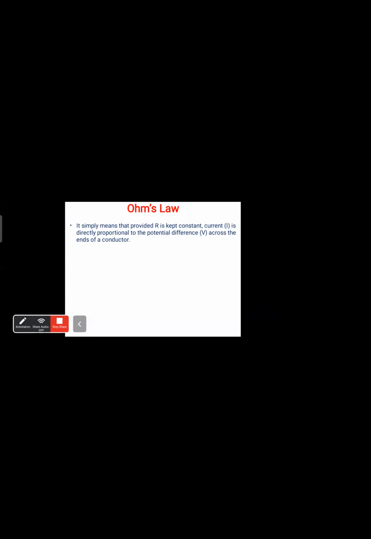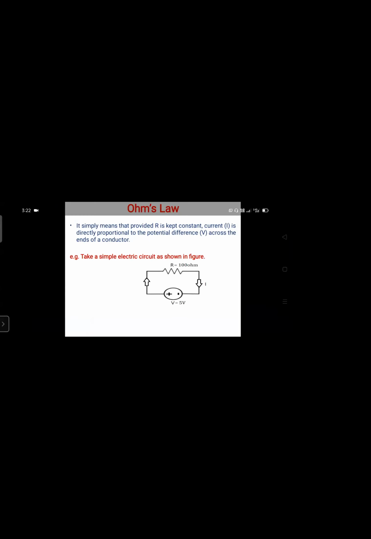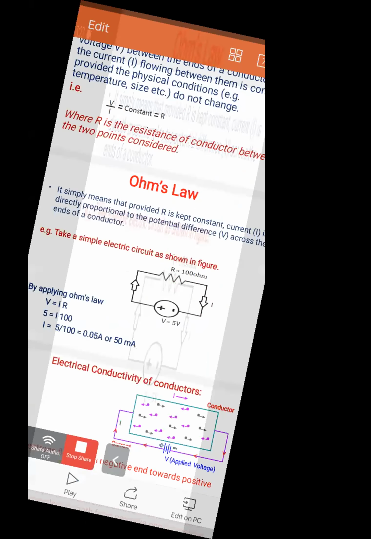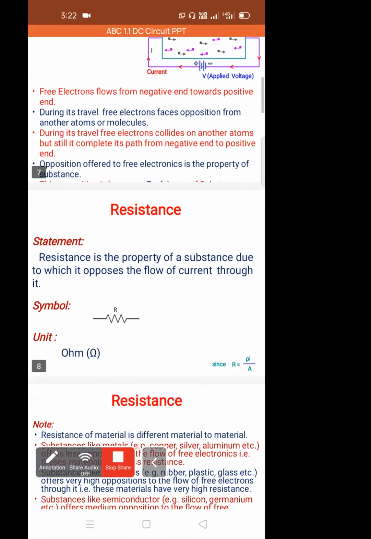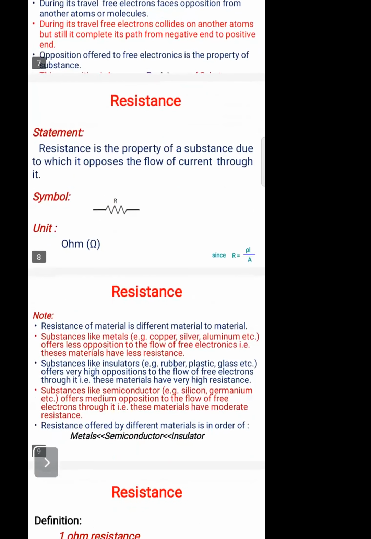So yesterday, up to Ohm's law we have discussed, and today we will discuss the topic that is resistance.